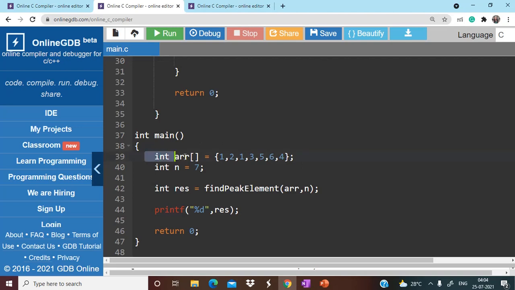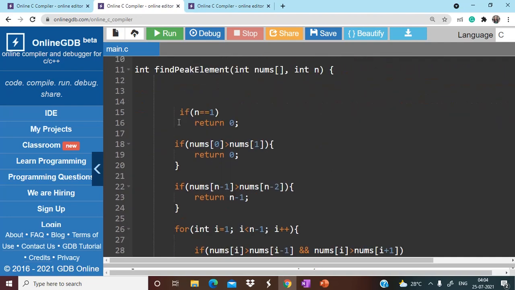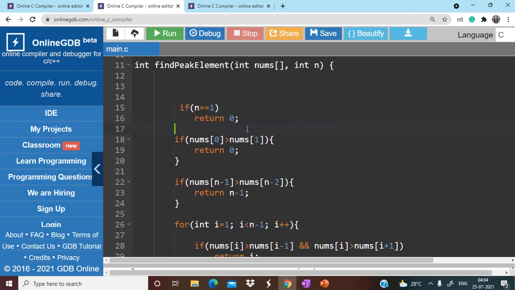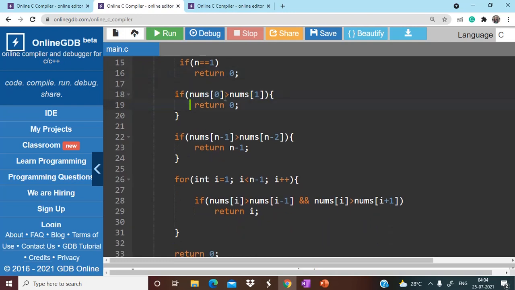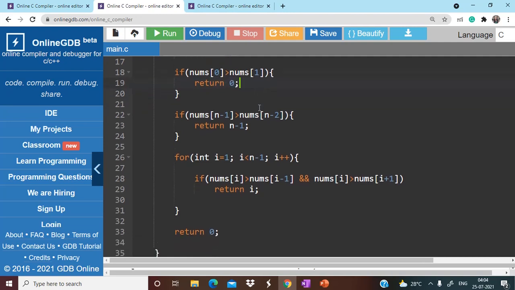You can see this is the array that we have, and this is the array size. We pass this array and size to a function findPeakElement, and whatever index the function returns, we store in the res variable and simply print res. First of all, if there is only one element in the array, it will be the peak itself, so I'm returning 0, because a single element is on the 0th index. If the element at the 0th index is greater than the element at the first index, then it is a peak itself. It is on the 0th index, so that will be the index where the peak element is located. So that's why I'm returning 0.